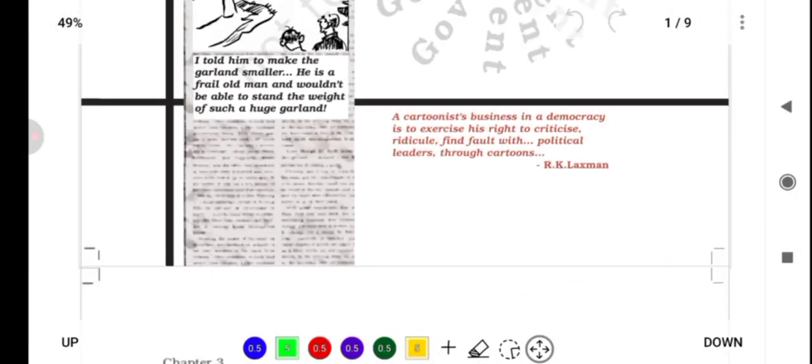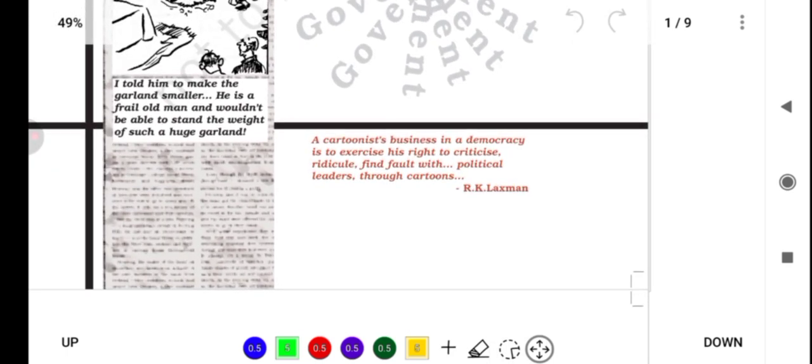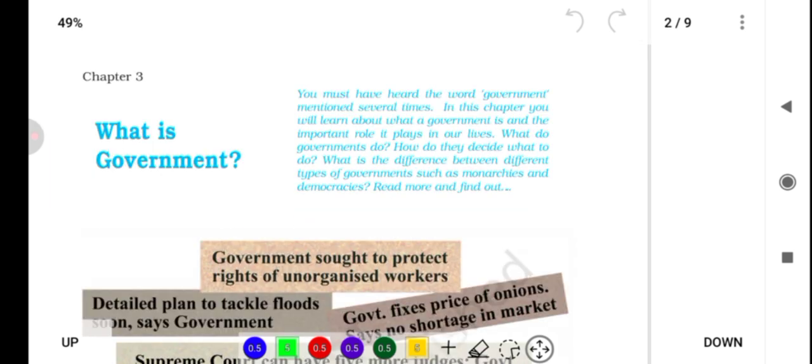So here a small quote has been given. A cartoonist's business in a democracy is to exercise his right to criticize, ridicule, find fault with political leaders through cartoons, by R.K. Laxman. So here our chapter begins. Chapter 3 of 6th class Polity NCERT.